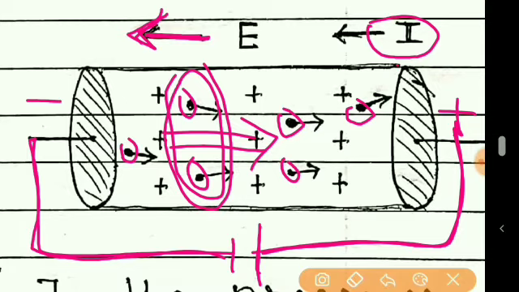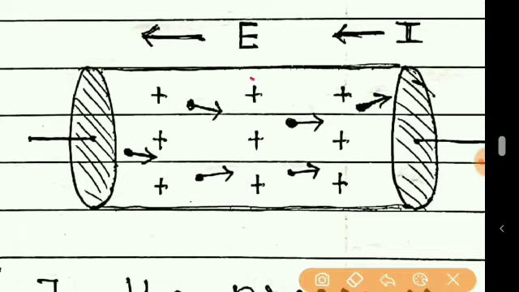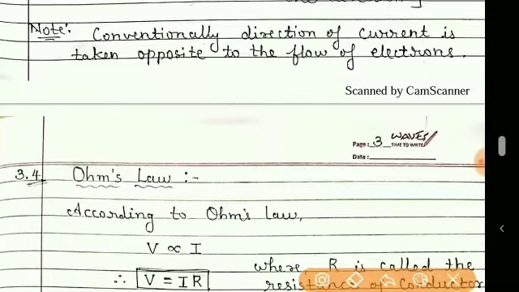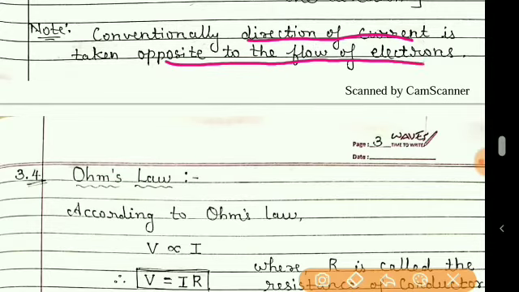And as I said earlier, the positive charges are fixed at their places, and so these electrons will move in between the space of positive charges, and the direction of the current is opposite to that of the flow of electrons. Now students, the direction of the current is opposite to that of the flow of electrons.